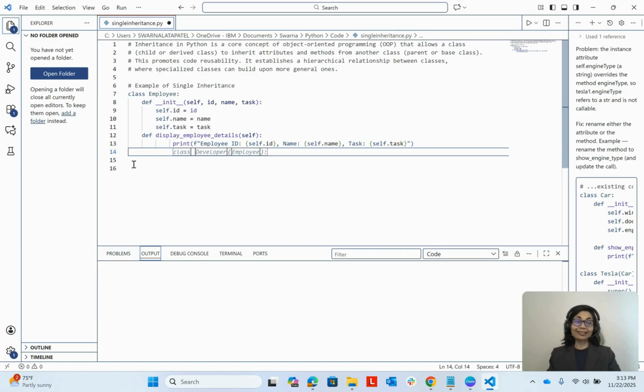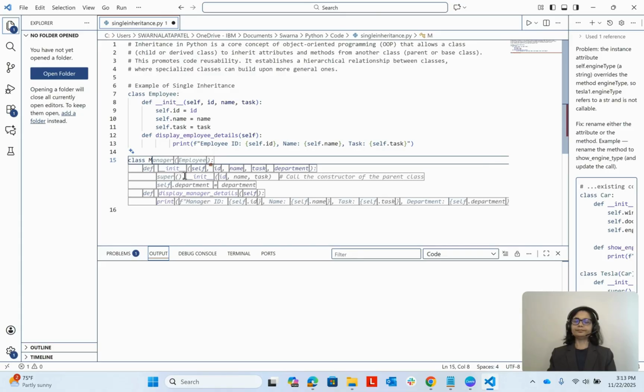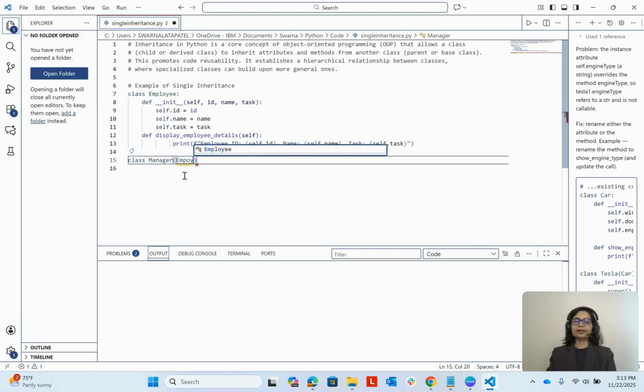Let's say there is another class called manager. A manager is also an employee. So now what we'll do, we'll define a class called manager, and then it is inheriting from employee.